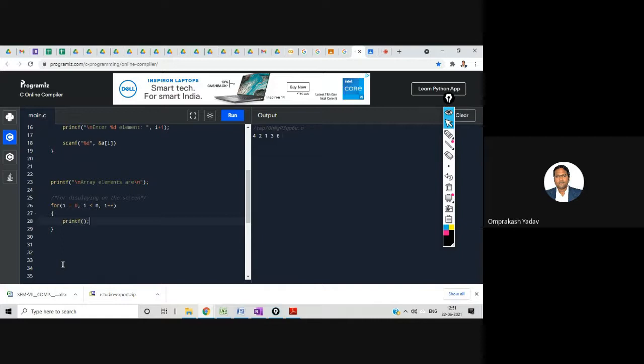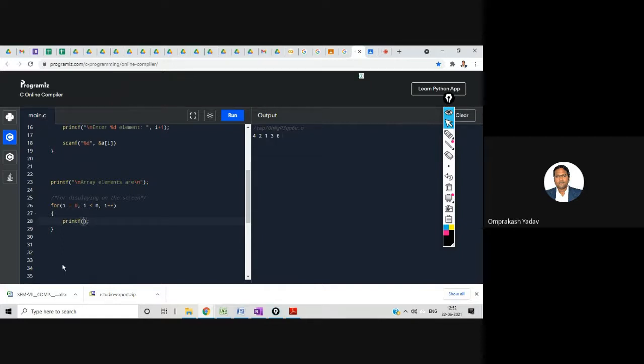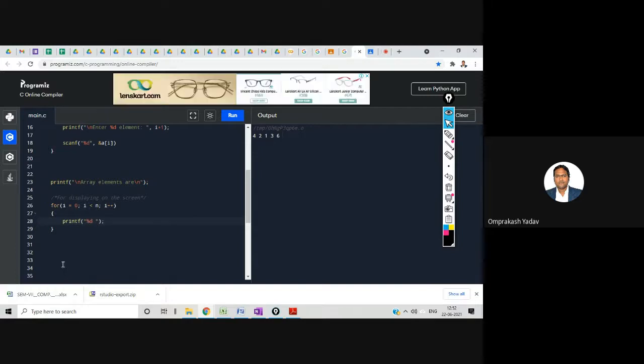Printf %d, one space, a of i. The message array elements are I have already displayed, and then below I apply the loop and display all the elements with one space gap. Okay, let's see.